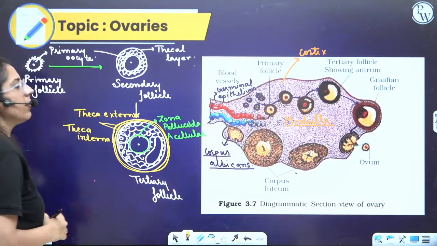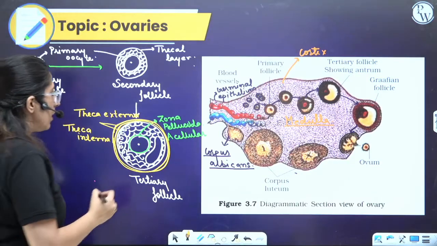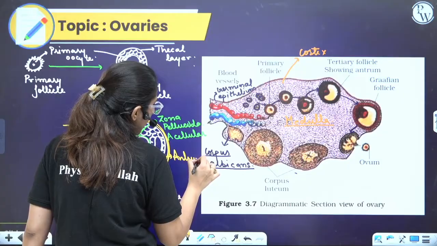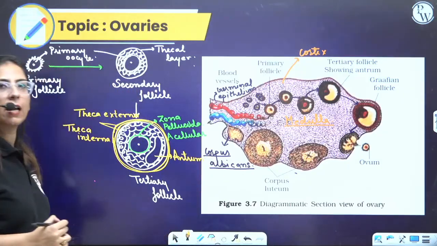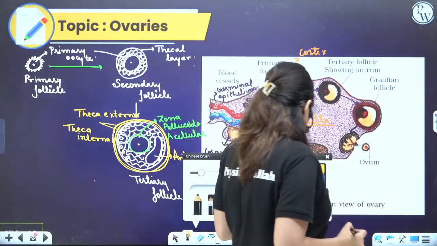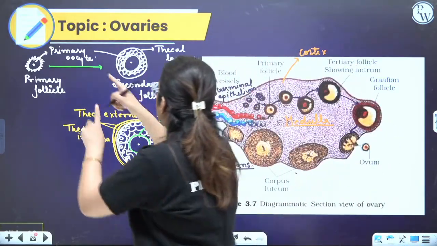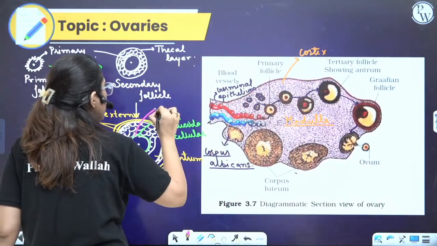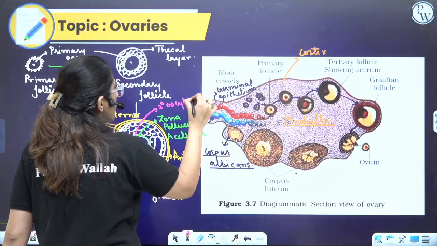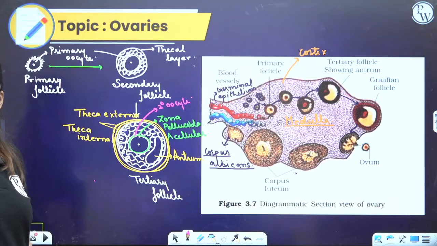So these layers start forming. What they get is the antrum. Antrum is the cavity. The cavity starts forming. Ultimately, here the primary oocyte is present, and here the secondary oocyte is there. Clear?